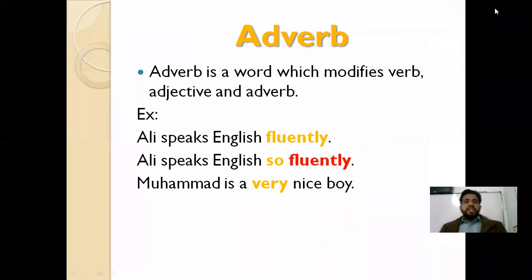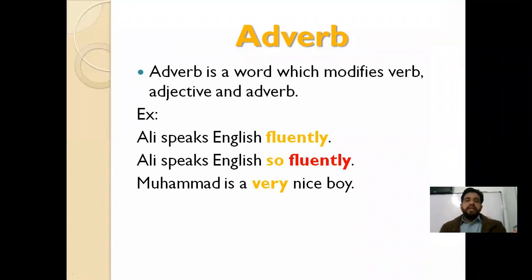You can notice these three examples. Ali speaks English fluently. In this sentence, fluently is an adverb, and it is telling you about the speaking of Ali. If you remove fluently, our sentence is still complete and the meaning is not affected. Like we say, Ali speaks English. So simply we can understand what Ali does: Ali speaks English. But fluently tells us how the action is performed. The action is performed fluently, fast, quickly, rapidly. Likewise we say, Ali speaks English fluently.